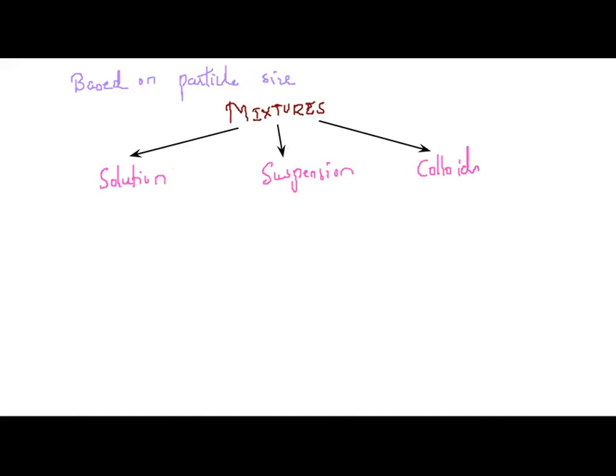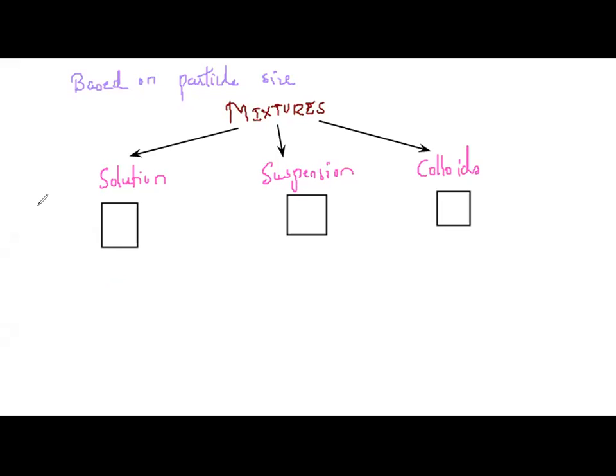So what if I say I have a solution here? How do I define it? And here I have suspension. How do I define it? And here I have colloid. I will take examples and make you all understand the properties of solution, suspension and colloids. Now see, this is a solution. Example, what I can give is a sugar solution. Below, one by one, we will write the properties.